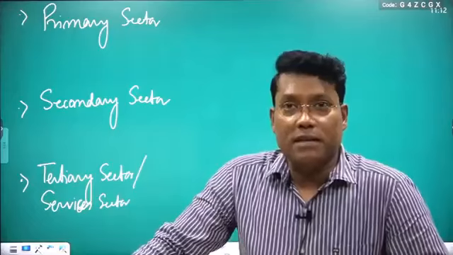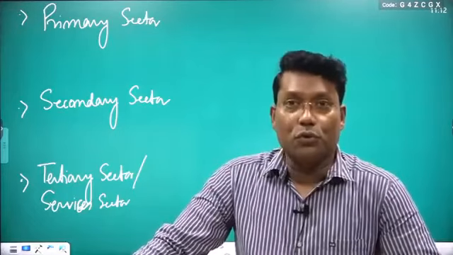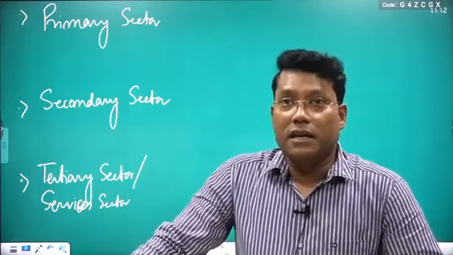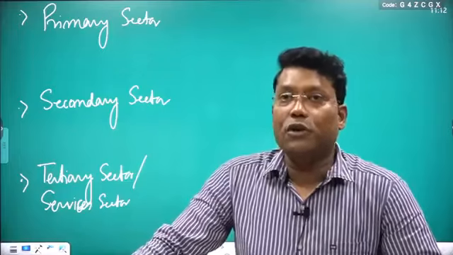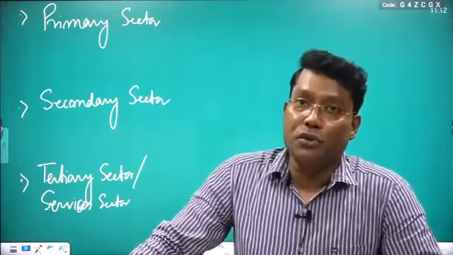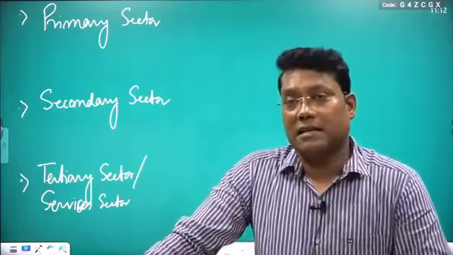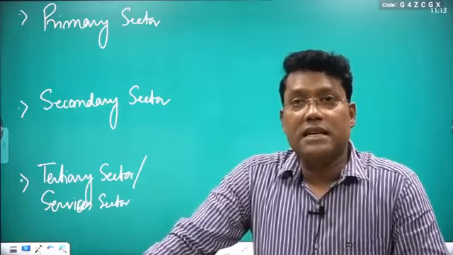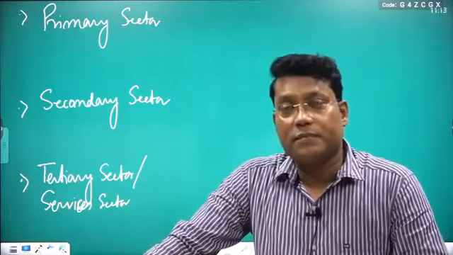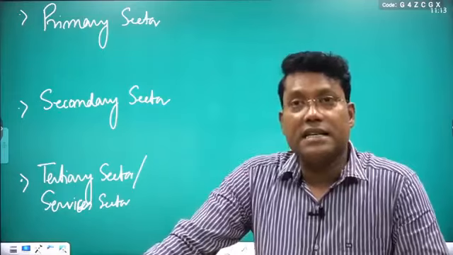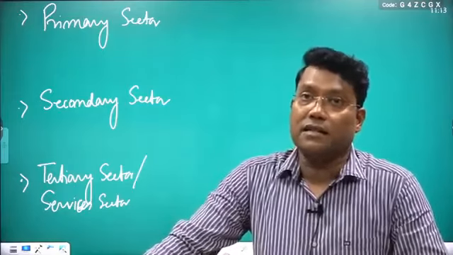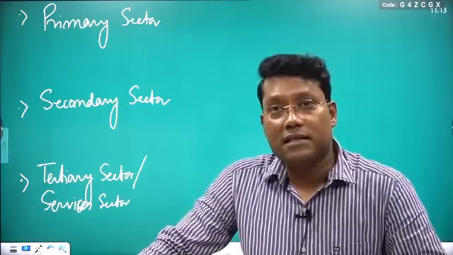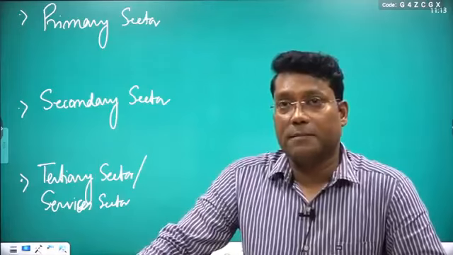In the production method, we already divided all producing units into three categories. One is the primary sector, the second is the secondary sector, and the third one is known as the tertiary or services sector.